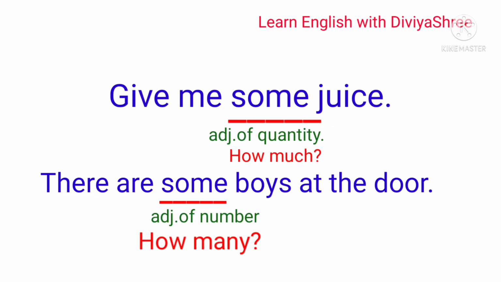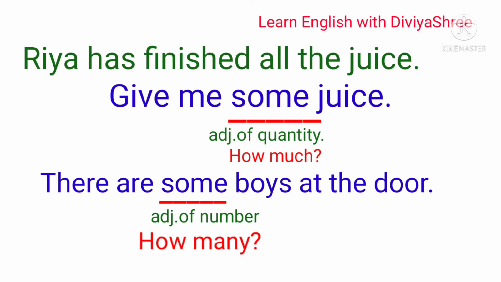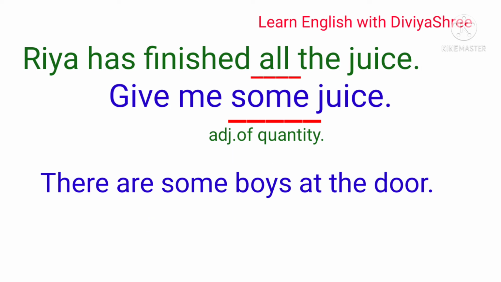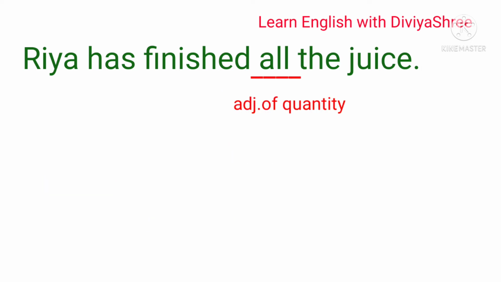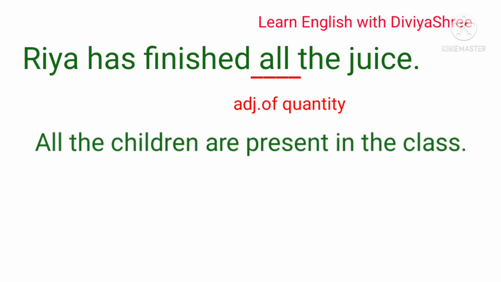Like I will give you more examples. Ria has finished all the juice. Here all is an adjective of quantity. And in another way, if I say, all the children are present in the class, here all is an adjective of number. So when you ask the question how much, then it is an adjective of quantity. And when you ask the question how many, then it is an adjective of number.